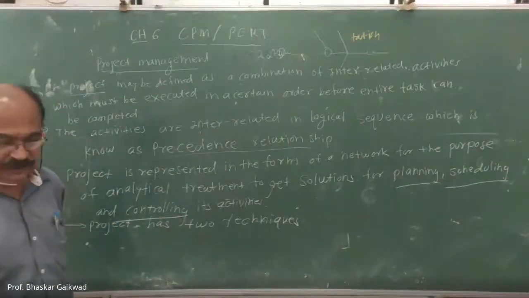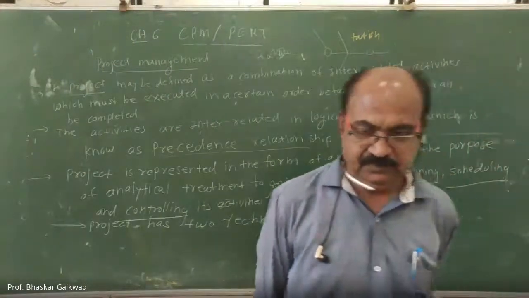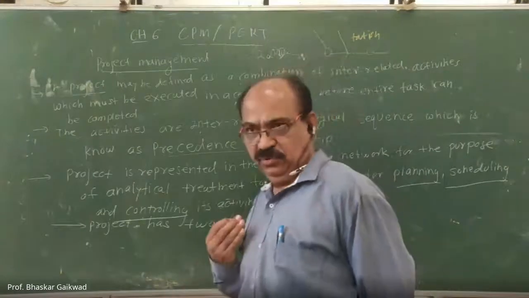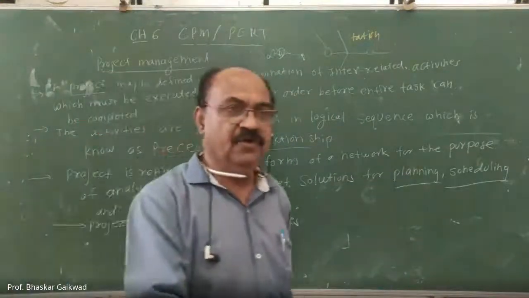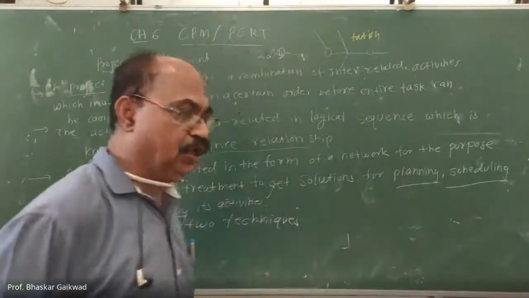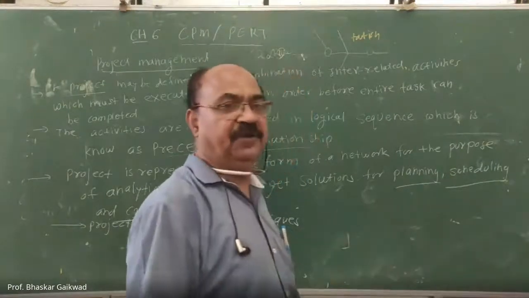So in production, three types of words are there. Planning is what we will have to do in the future; that we have to plan. Scheduling means there should be proper times to execute that activity, and control means what actually happens; we have to get the feedback from this.